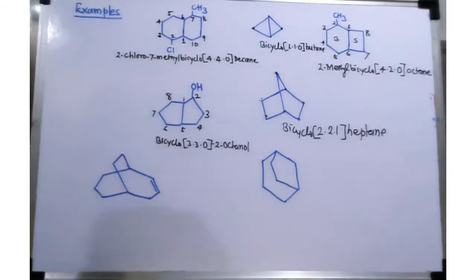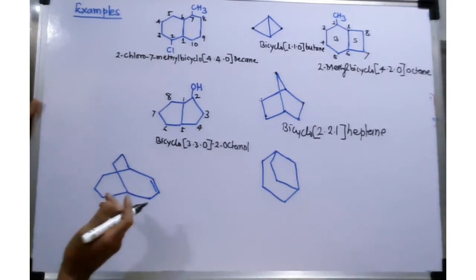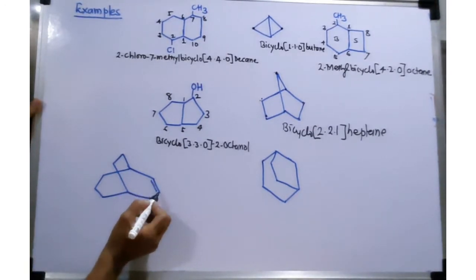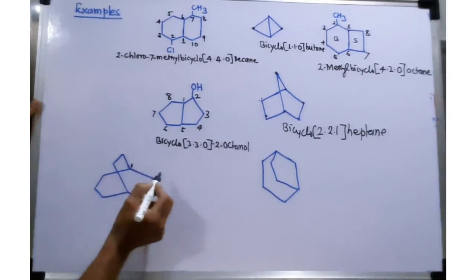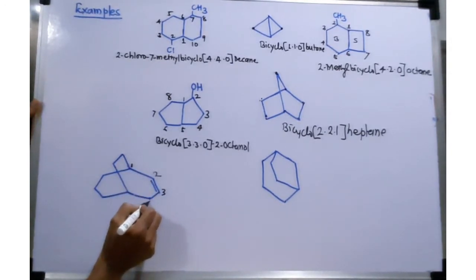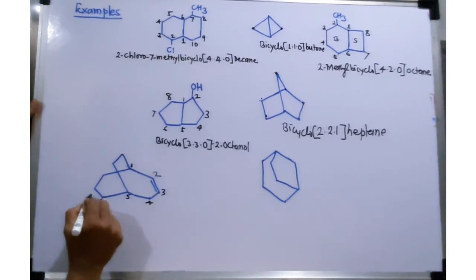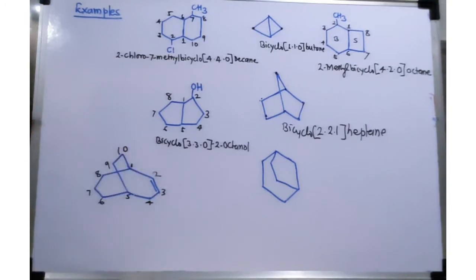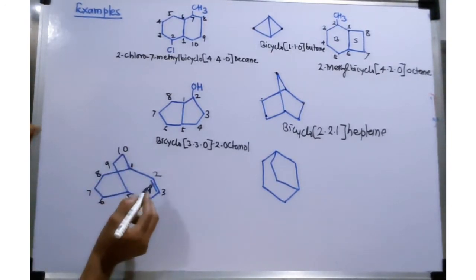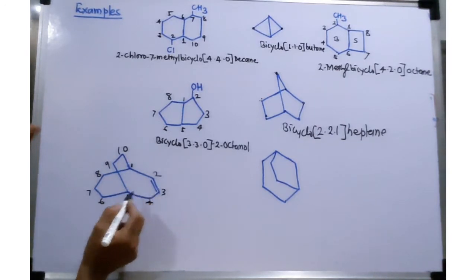Now coming toward this other bridge ring system, there is a substituent, meaning a double bond is present here in the bigger ring. So numbering is started here 2, 3, 4, 5, 6, 7, 8, 9 and 10. So this kind of numbering is given. There are 10 carbons and one double bond is also there.